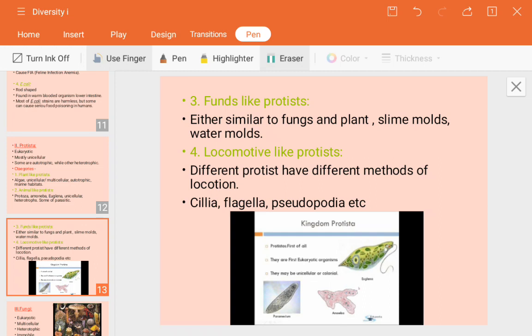In the next session we will see about the fungi and the different types of fungi characteristics, their subclassification, and how reproduction takes place in the fungi.